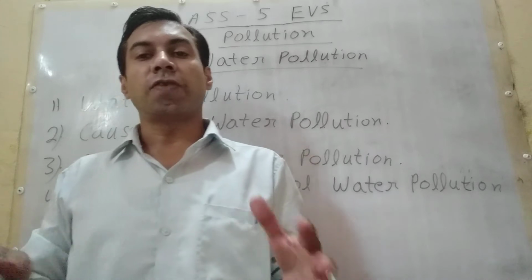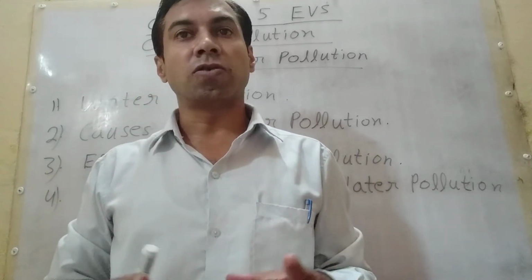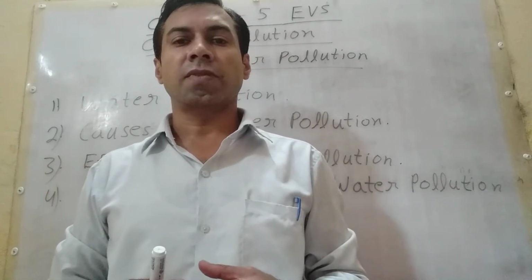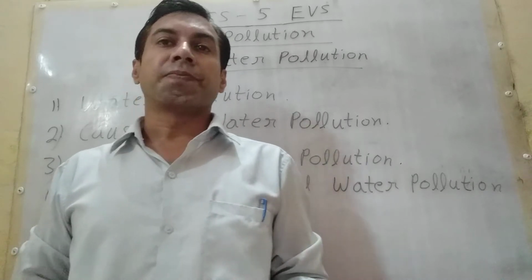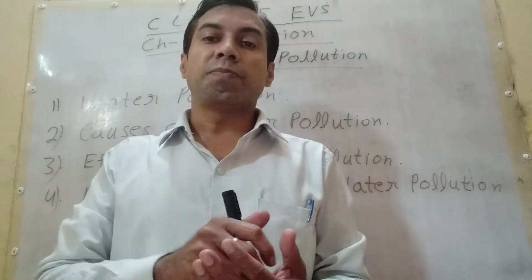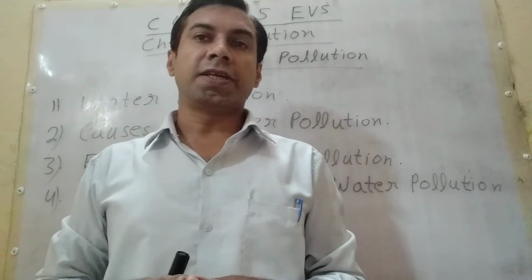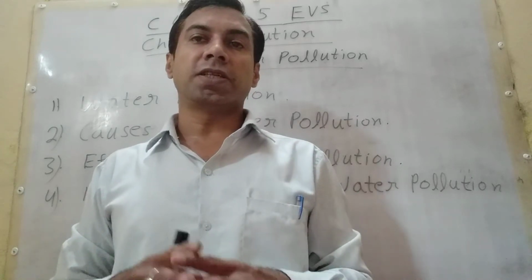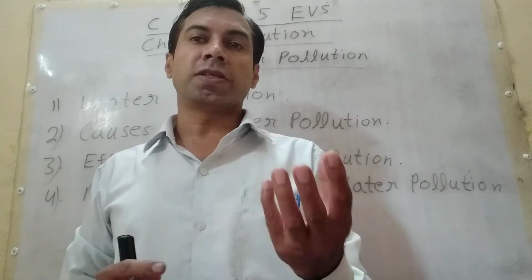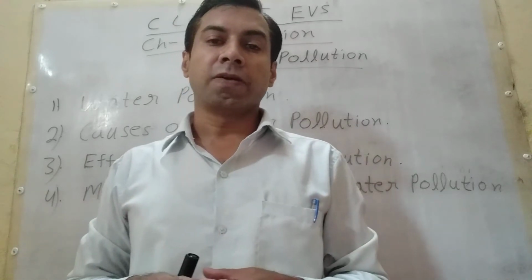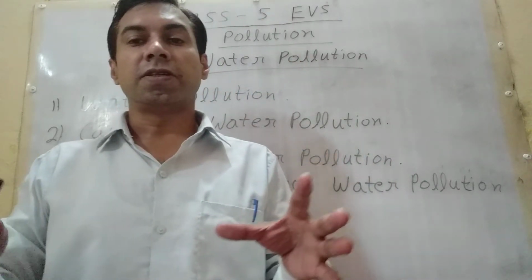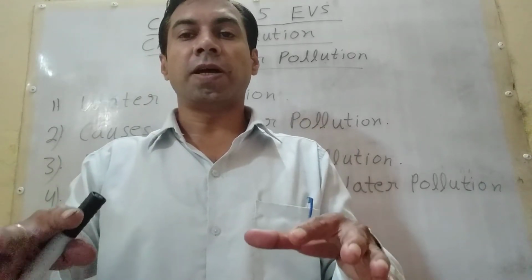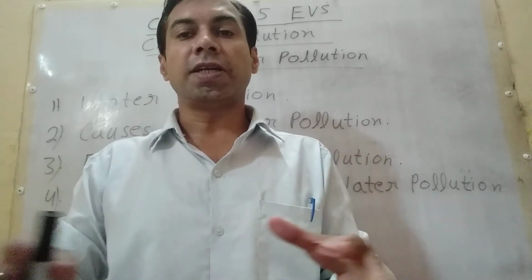How much percentage of the earth is covered with water? About 71% of the earth's surface is covered with water. Now, in that percent, 96.5% is held by the ocean, that is salt water. 2.5% is fresh water, and 1% is covered with glacier. So this is the structure of how much area is covered by land and how much area is covered by water.